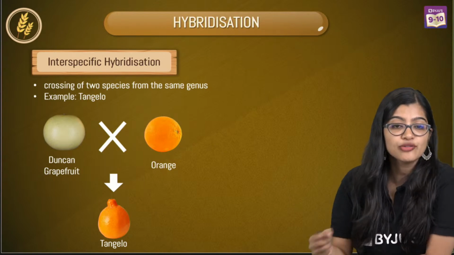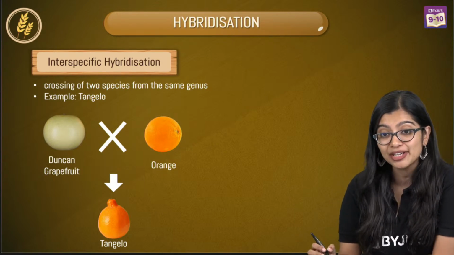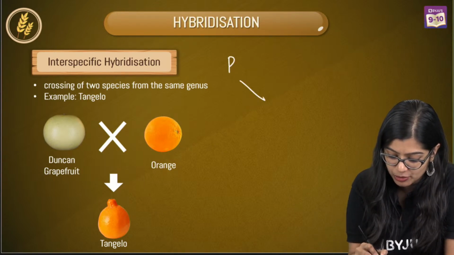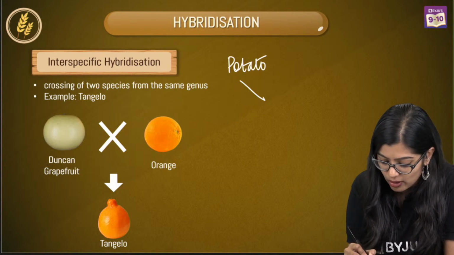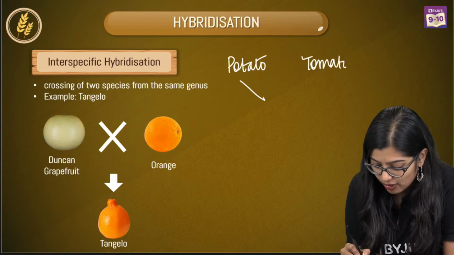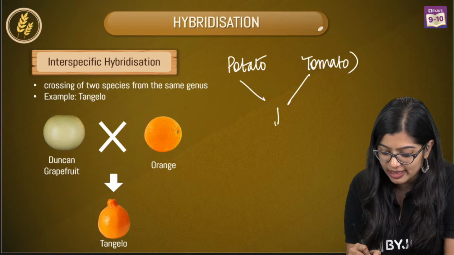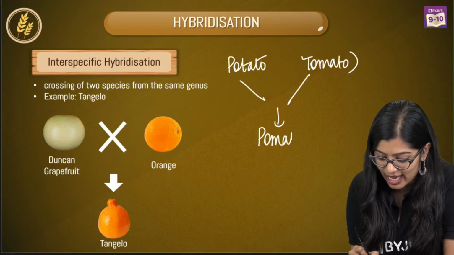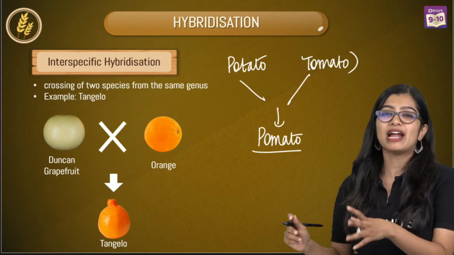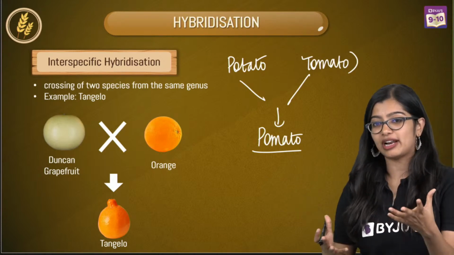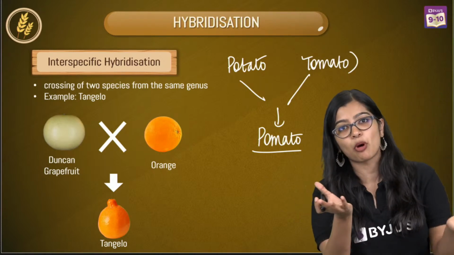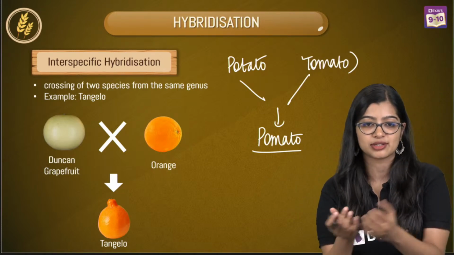For those of you who are asking, pomato is a cross between potato and tomato. When potato and tomato are crossed together, you get something known as pomato. But see, pomato is not something that is good, right? If it was something good, we'd be eating it. But they've tried to cross it, all right?